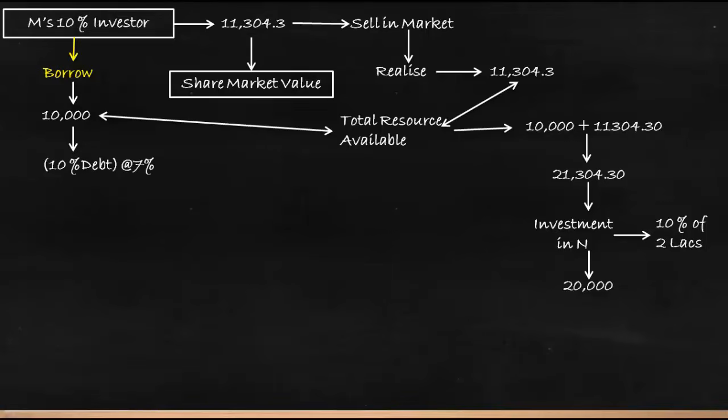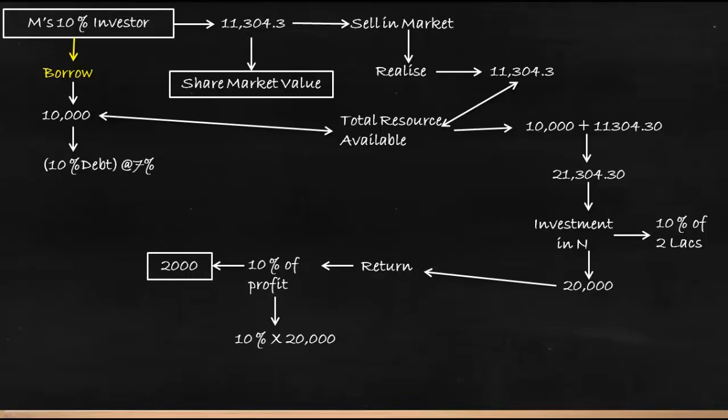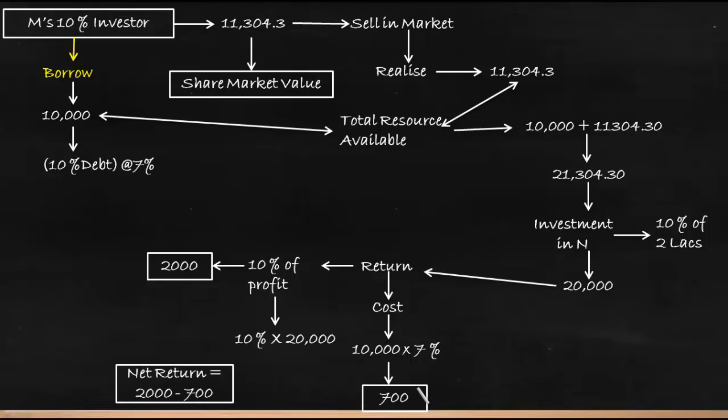So how much would he get? He would get 20,000. Now this 20,000 would give him a return of 10% on profit. What is the profit? Profit is 20,000 into 10%, and it is 2,000. But this 20,000 investment had not come free because he had borrowed 10,000. So this return has a cost. The cost is 10,000 multiplied by 7%, and it is 700. So here the return is 2,000 and the cost is 700. The net return is 2,000 minus 700, and it is 1,300.